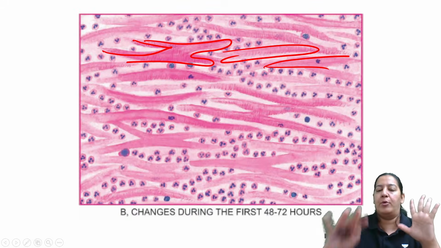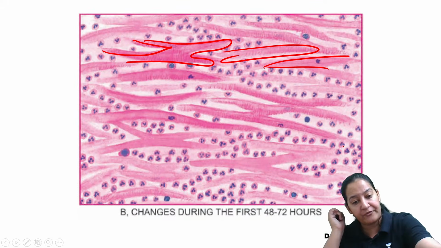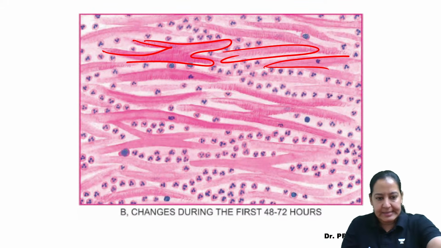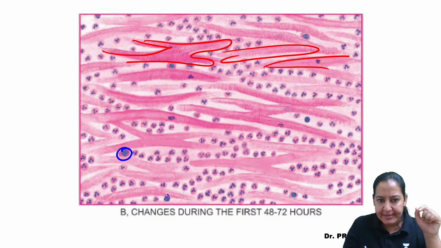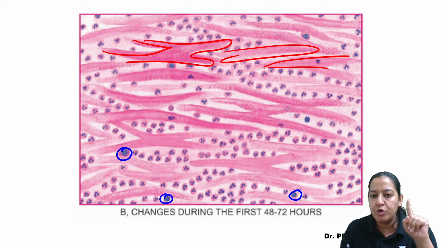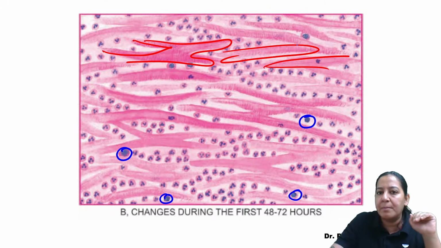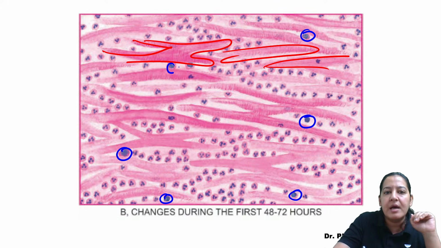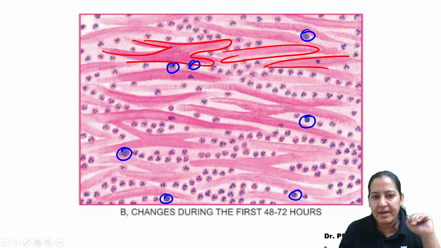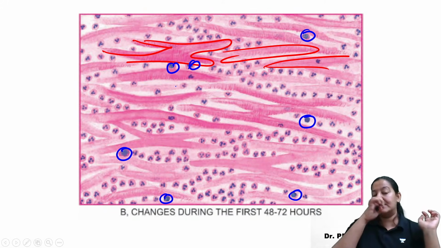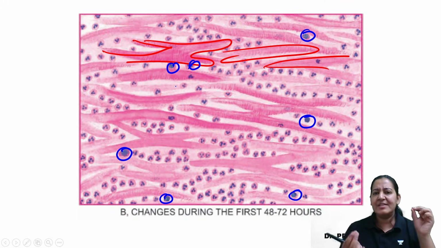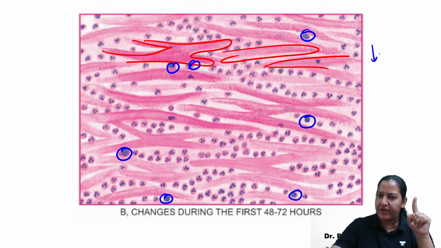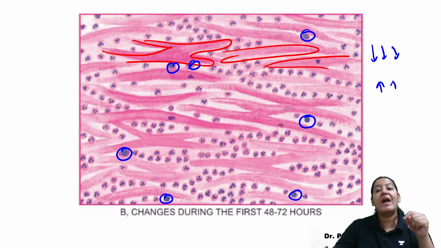So see this diagram. In this diagram, I am marking the macrophages. I am marking this mononuclear cell. Those that are multilobated are neutrophils, but the mononuclear cells are macrophages. I can find only these. Can you see anyone else who is a macrophage? I can't see any in this diagram. As per my knowledge, all the others are neutrophils because I can see they are multilobated. Only these few cells are mononuclear. So macrophages are just about to come. Neutrophils gradually decrease and macrophages gradually increase.